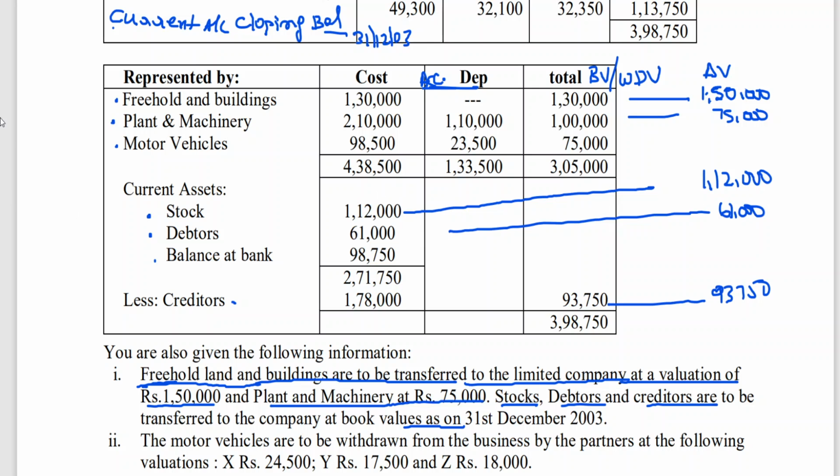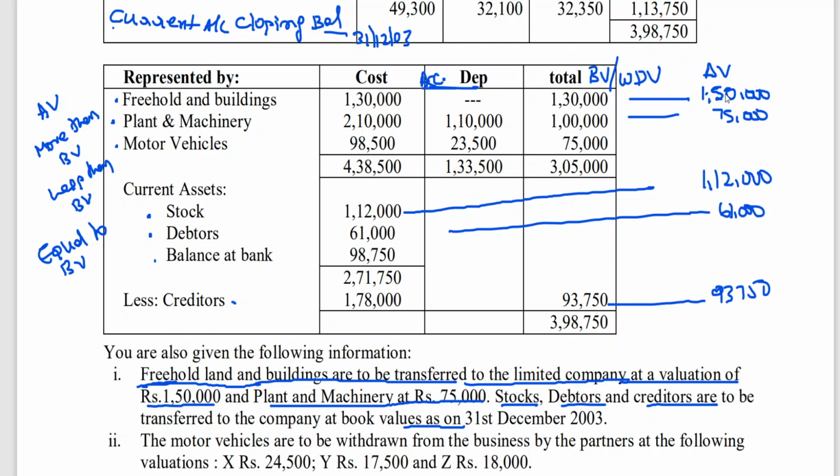Last class I told you, agreed value can be more than book value or less than book value. If you want, you can see the last class notes. More than book value, less than book value, or equal to book value. Three possibilities.